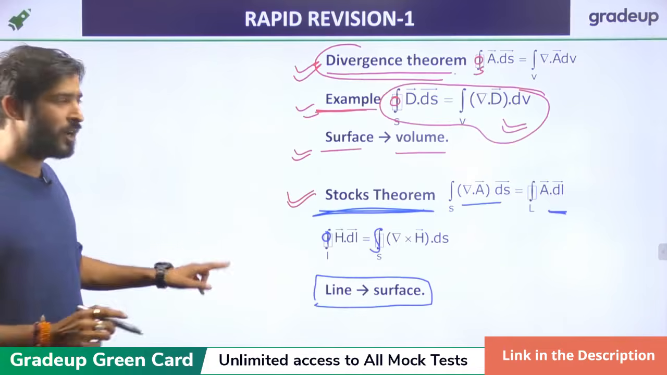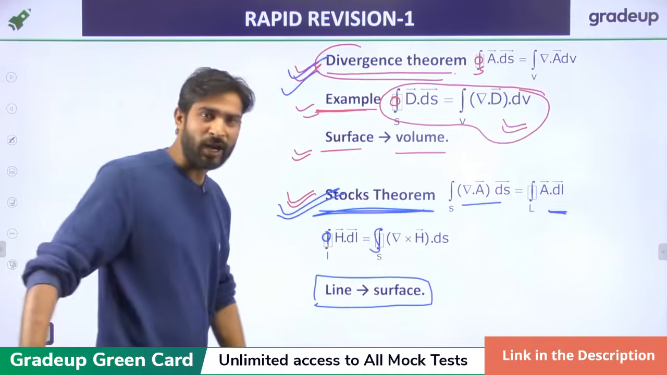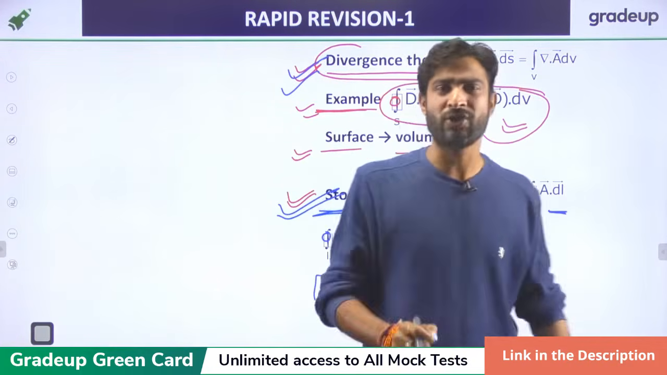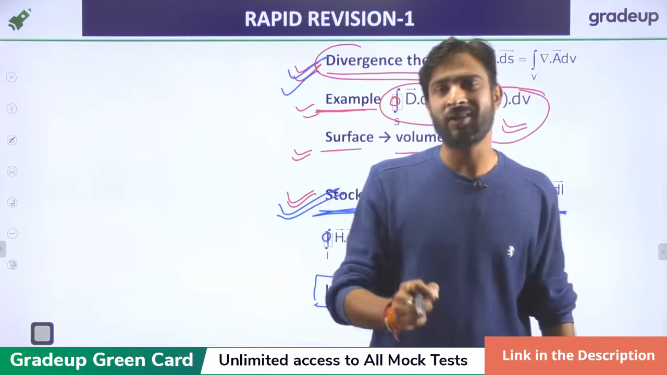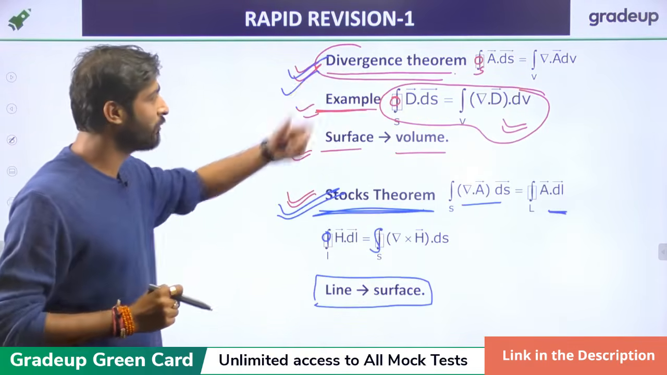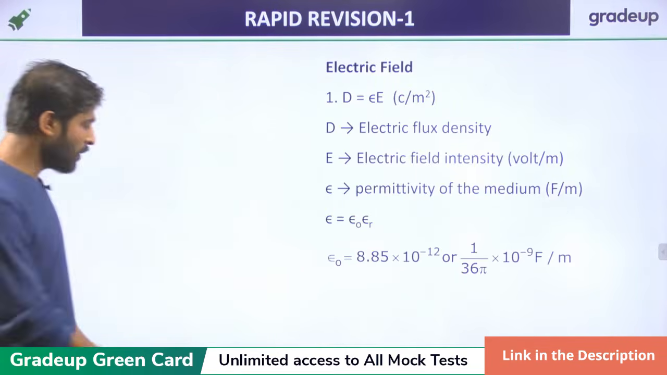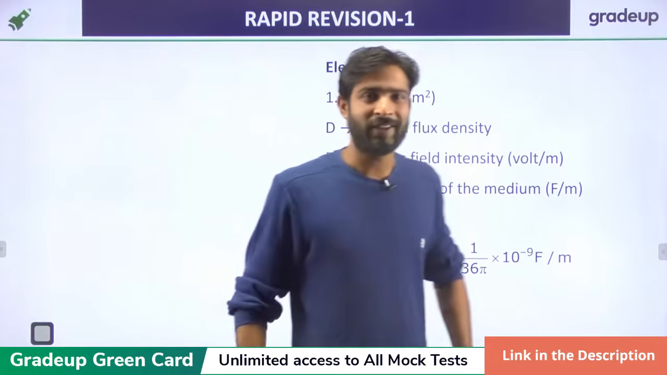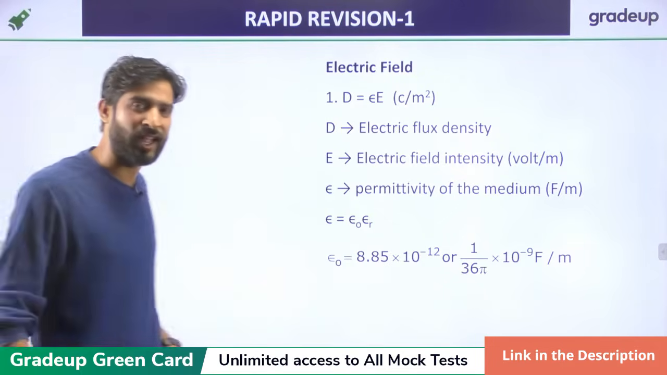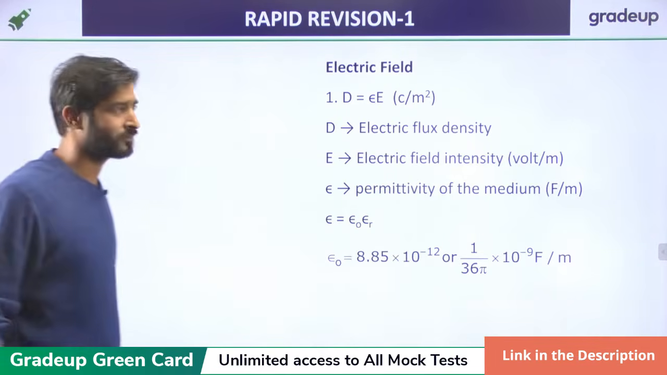So just remember, divergence theorem and Stokes theorem are important for the GATE examination. Try to solve one or two more questions in your practice sheet, which will give you more confidence regarding the divergence theorem and Stokes theorem. Now move on to electrostatics. Yes, transmission line is also important. We'll discuss the transmission line in part 2, that is in tomorrow's class, right?